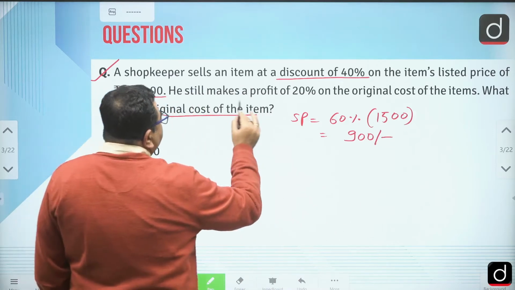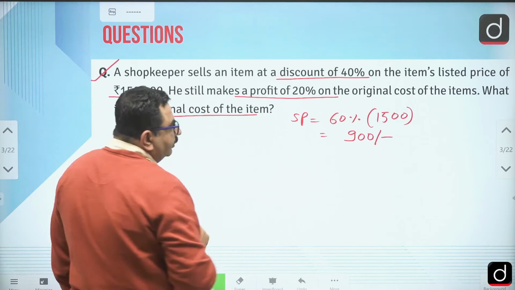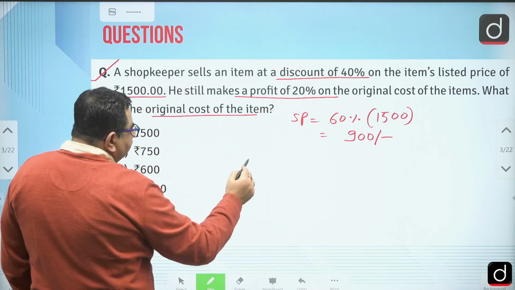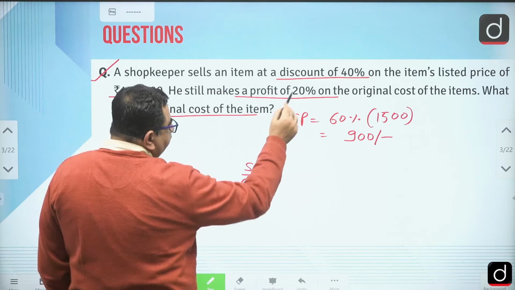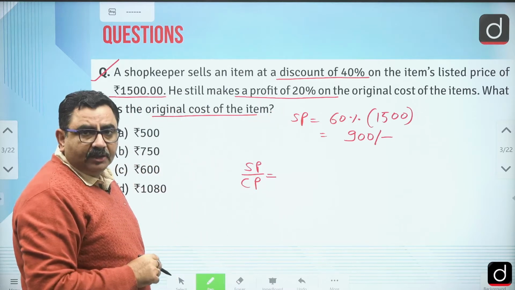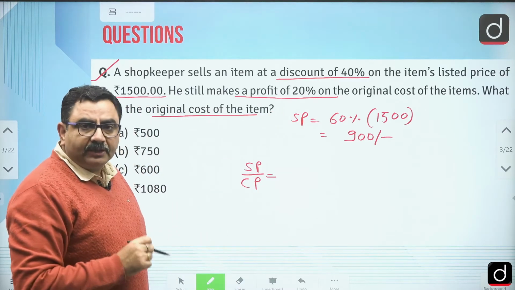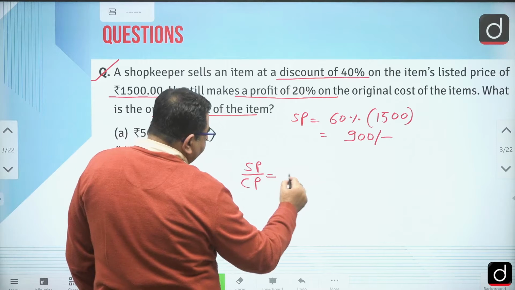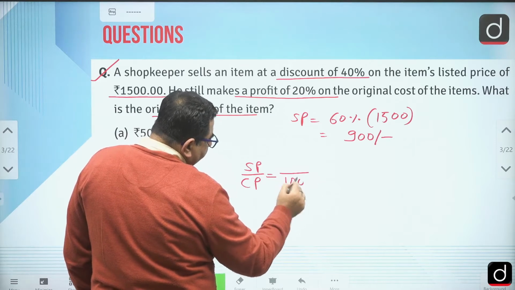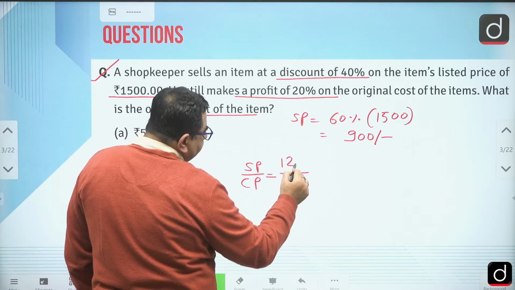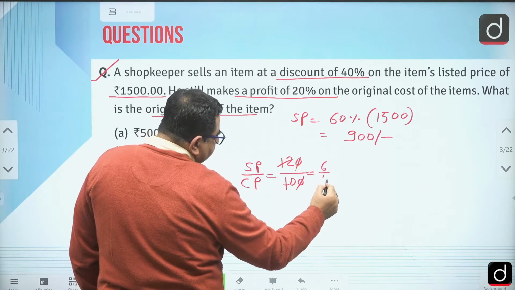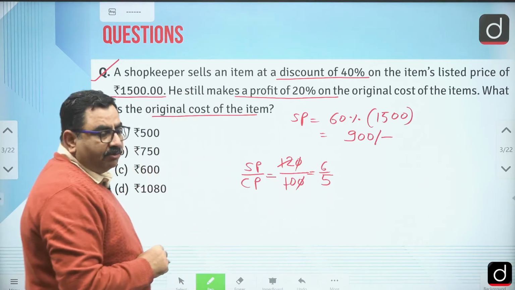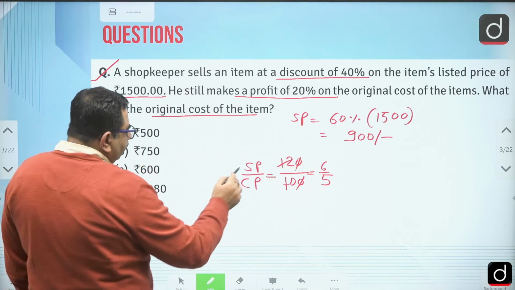Then he is saying he still makes a profit of 20%. So for 20% profit, can we write the SP by CP ratio? We have just learned how to write this ratio if profit percentage is given. Let's say cost price is 100, then selling price is 120. If we cancel it, this is 6 upon 5.